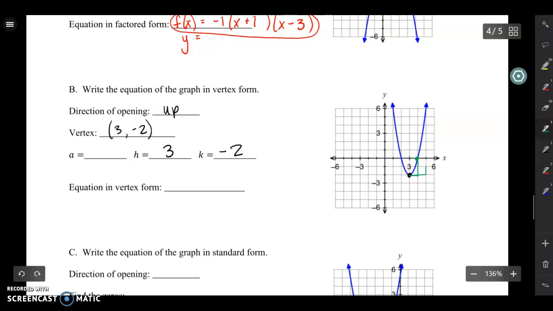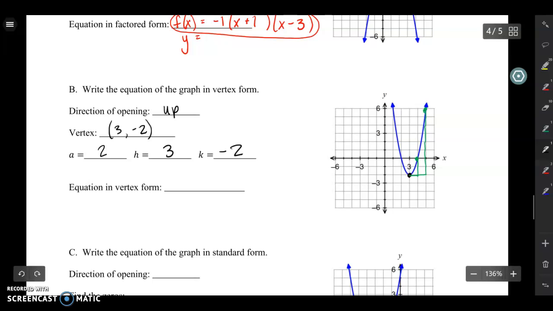Over 2 and up 8 to get to my next point. And that same pattern is followed on the left side of the vertex. So it looks like I am doubling the heights of all of my vertical distances, which means that my a value is 2.